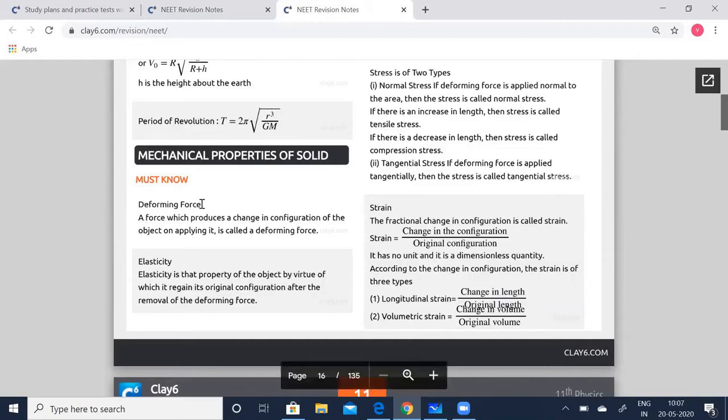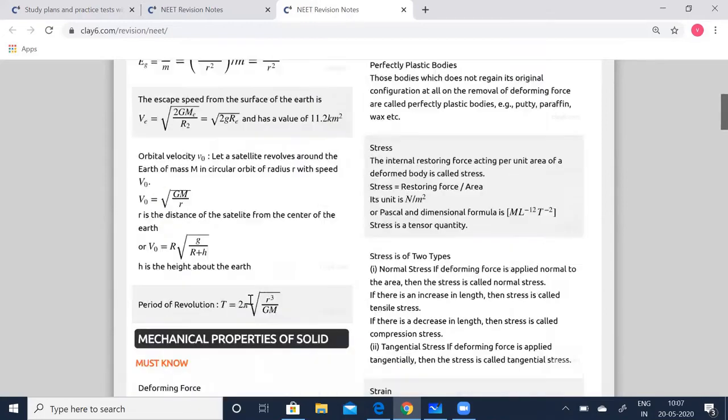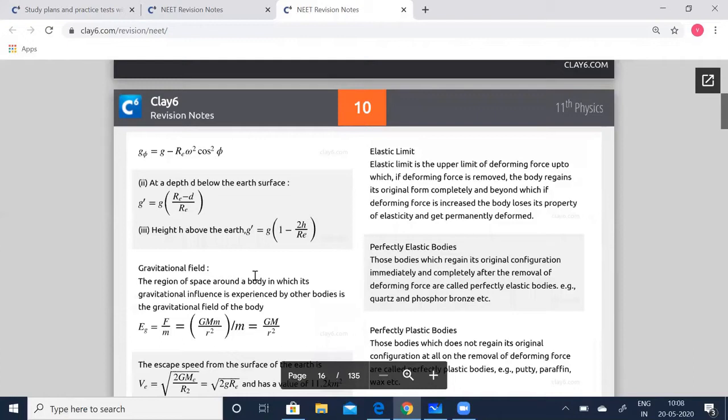First, what is deforming force? A force which produces a change in configuration of the object on applying it is called a deforming force. Elasticity is the property of the object by virtue of which it regains its original configuration after the removal of the deforming force. Elastic limit is the upper limit of deforming force up to which, if the deforming force is removed, the body regains its original form completely,